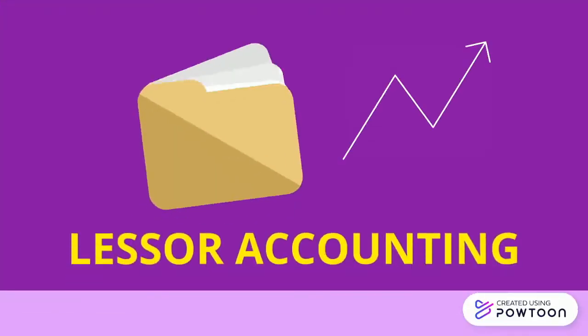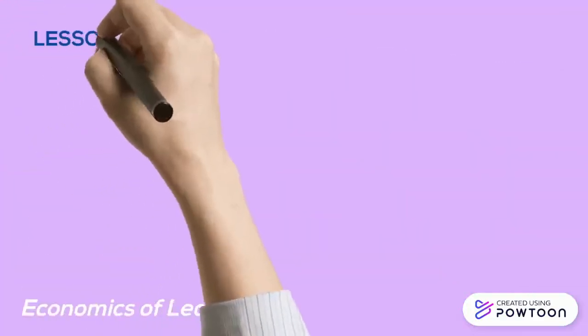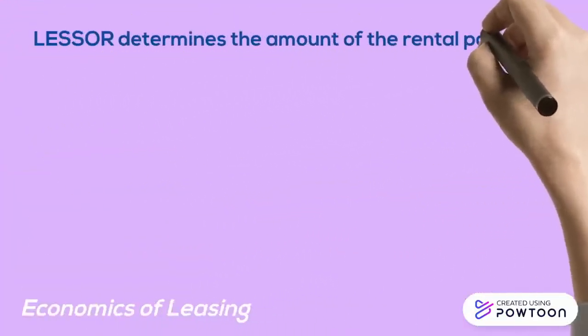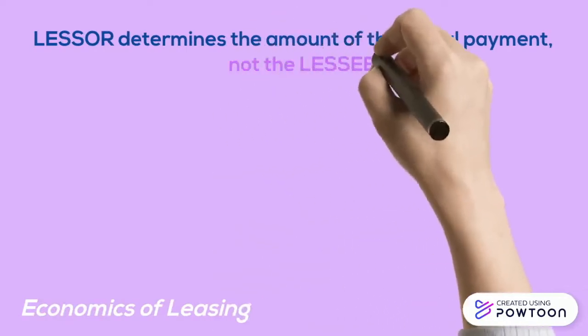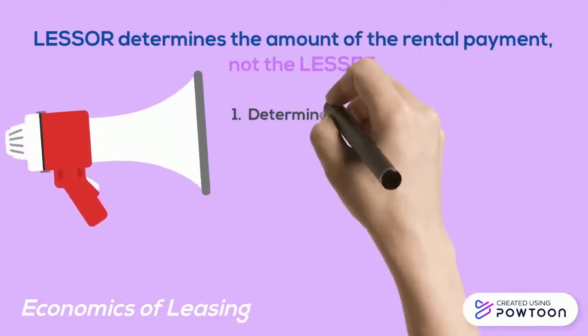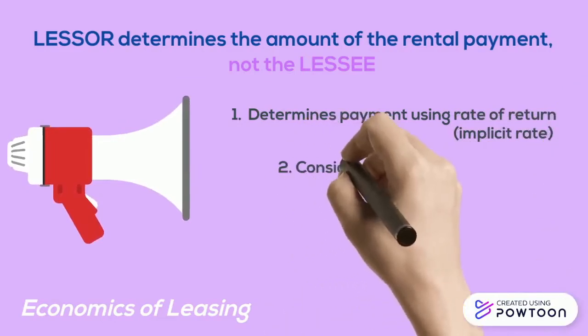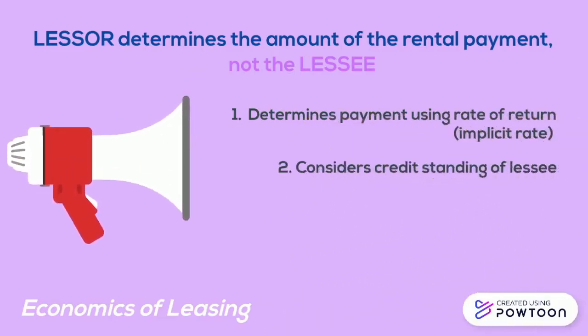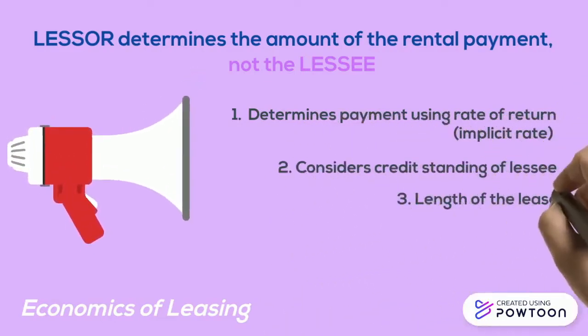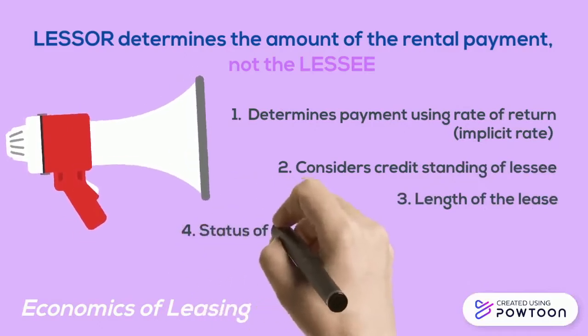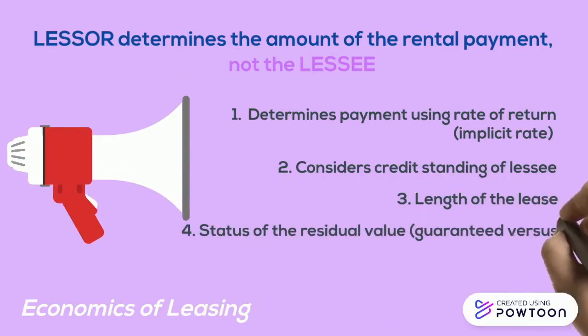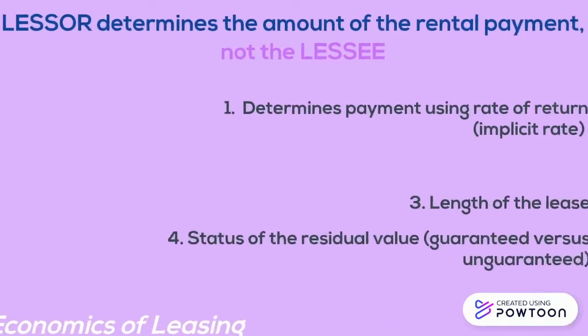Now, let's get into the part of lessor accounting. The lessor determines the amount of the rental payment, and not the lessee. For instance, first, the lessor determines payment using a rate of return, the implicit rate. Second, they consider the credit standing of the lessee. Third, the length of the lease. And fourth, the status of the residual value, guaranteed versus unguaranteed.